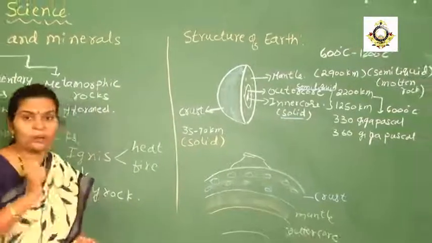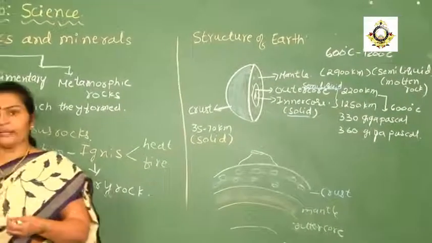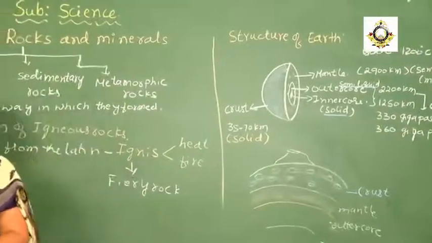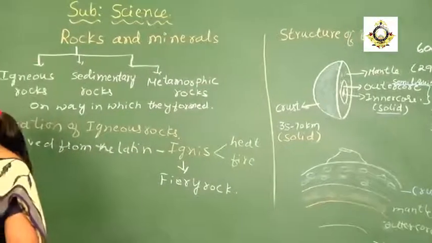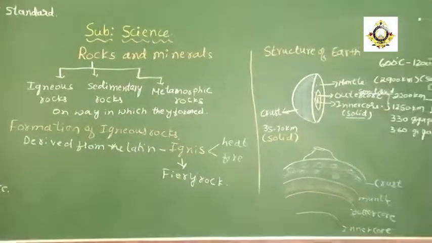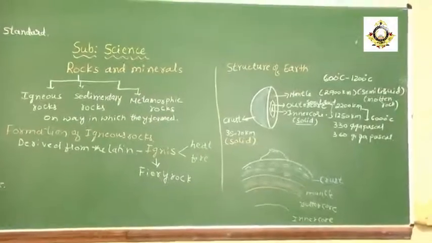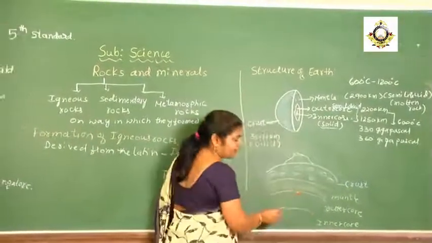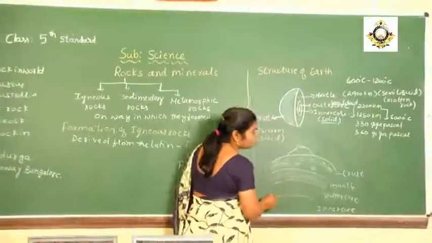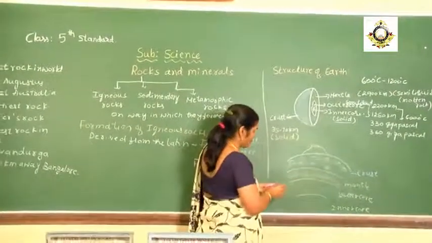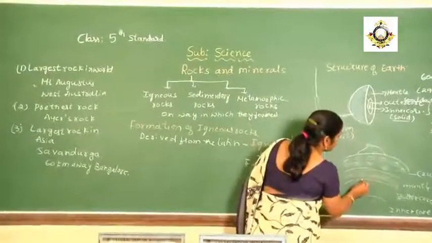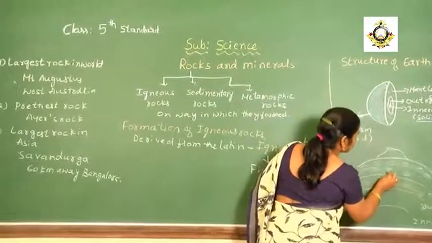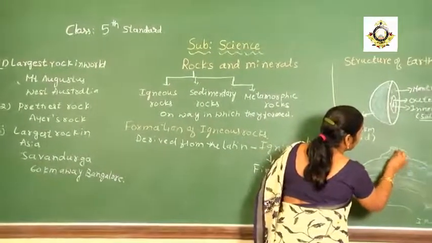Then here, when the earth is rotating, what is going to happen is the liquid substance here is going to get more pressure, and then it will move up.